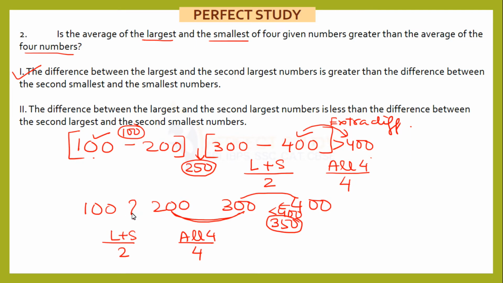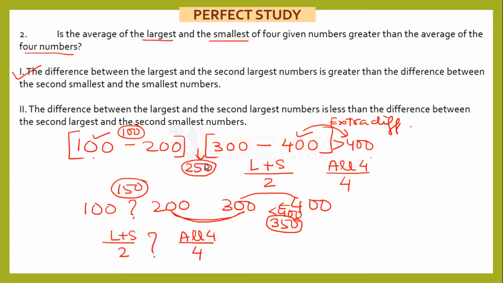Here I have assumed 100, 200. But what if this number is 150? If this number is 150, the average of 150 and 350 will become equal to the average of all four, 150, 200, 300, 350. It will become equal. What if this number is more than 150? Again you will get a different answer. What if this number is less than 150? You will get a different answer. So here we cannot determine the relation between these two averages.